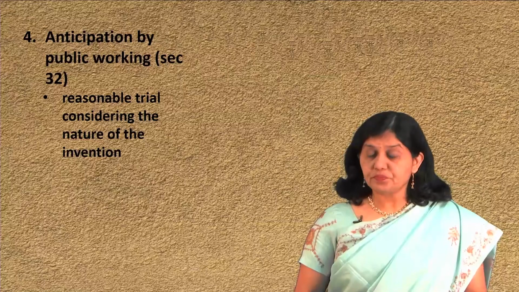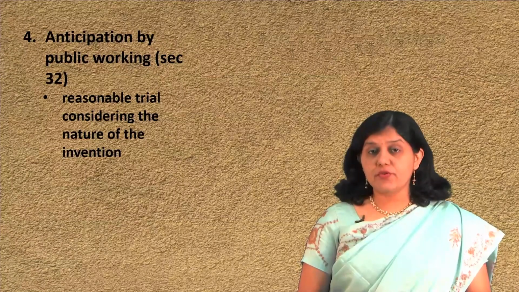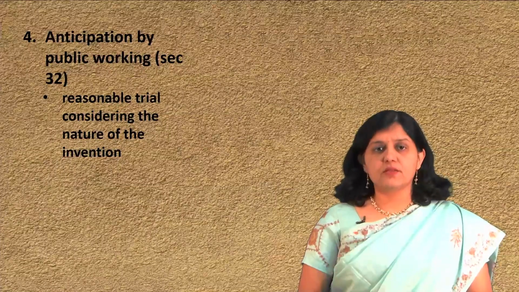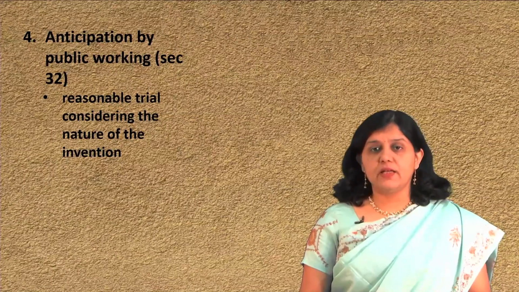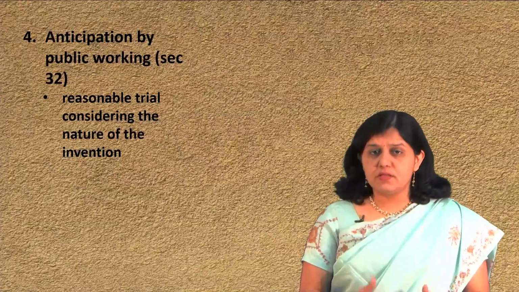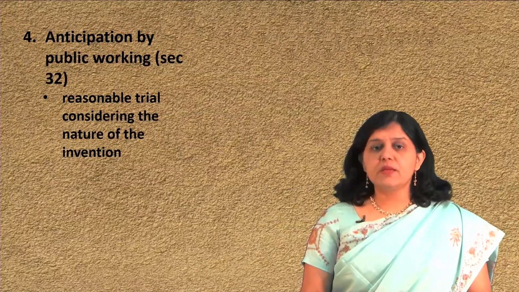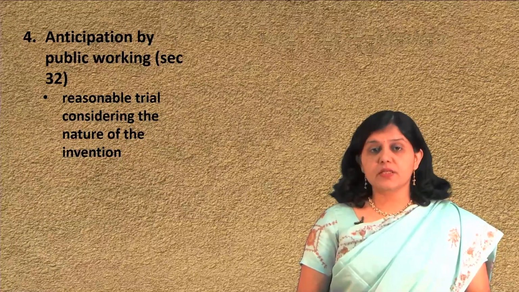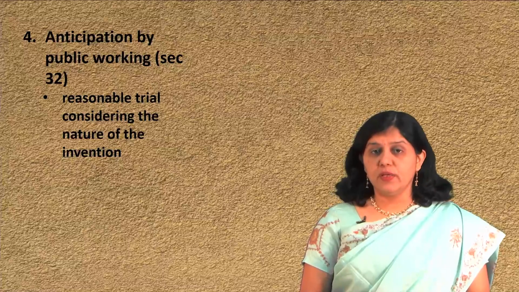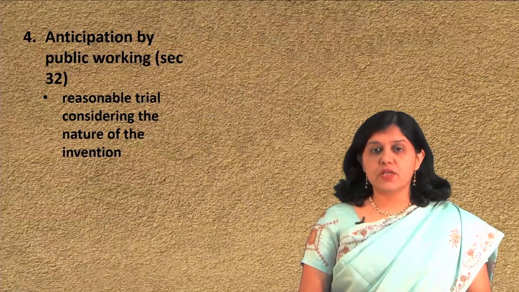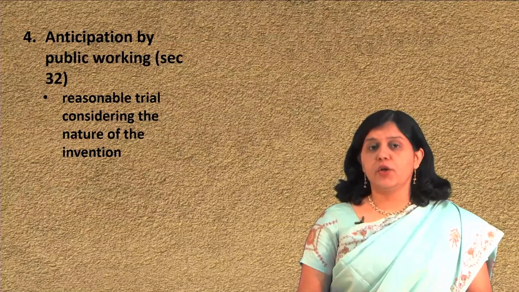Now, anticipation by public working. There is a possibility that you have to work the invention publicly to prove it, as a trial. So, if the application has been filed within 12 months after the invention has been publicly worked, and this was for a reasonable trial considering the nature of the invention, then a complete specification shall not be deemed to be anticipated. You can check this in Section 32.